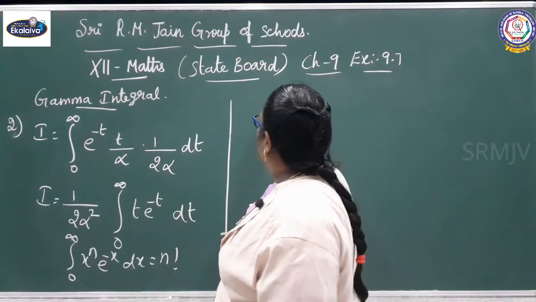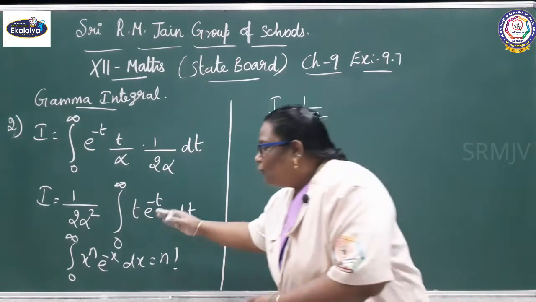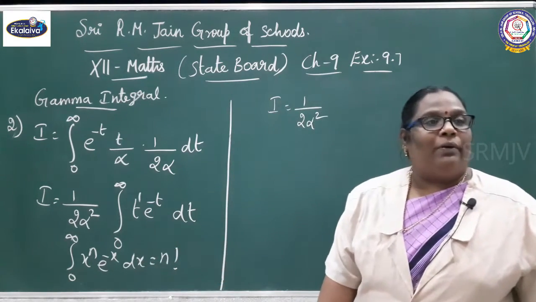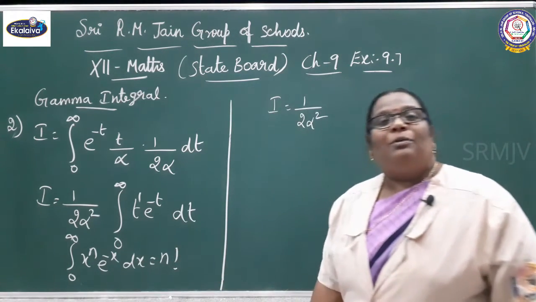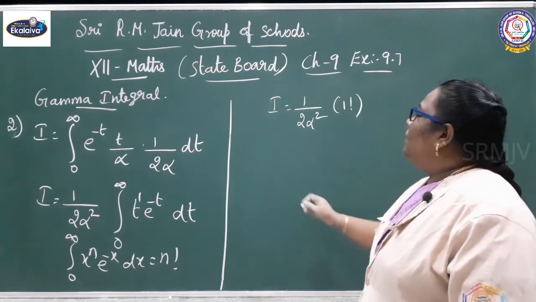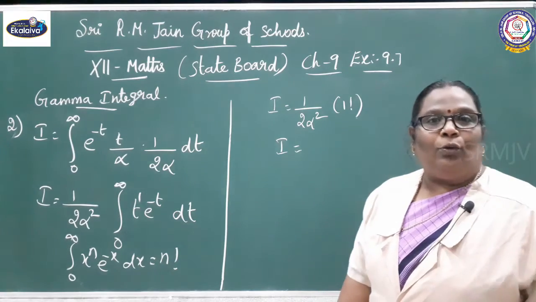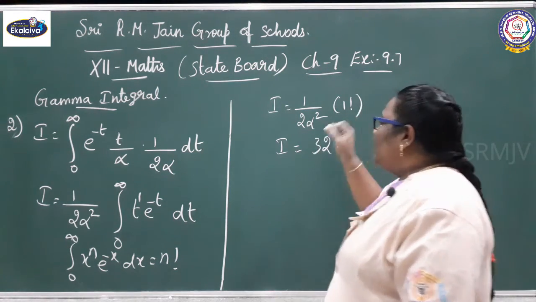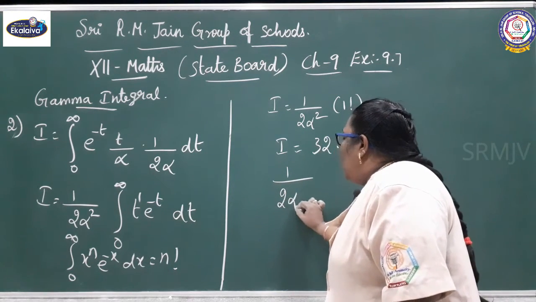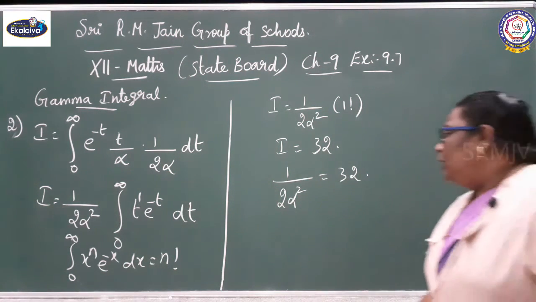I equals 1 by 2 alpha square. Compare the formula: x^n is t power 1, e^(-x) is e^(-t) dt. It's nothing but n factorial, and the n value here is 1, so 1 factorial. It is given in the question that I equals 32, so you can equate: 1 by 2 alpha square equals 32.